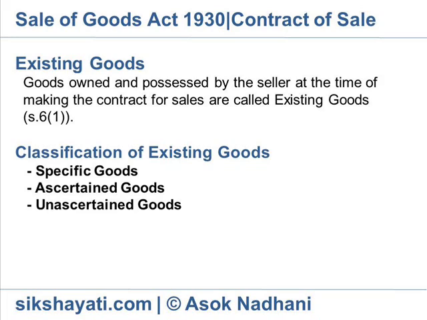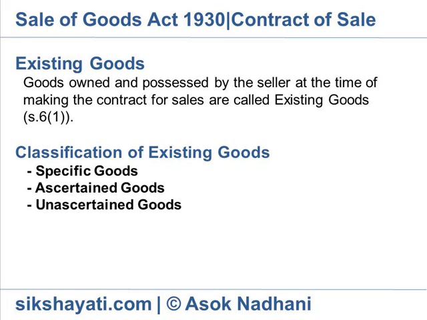Classification of existing goods. Based on the stage of identification at the time of contract, existing goods can be classified as follows. Specific goods, identified at the time of contract. Specific goods are distinctly identified from others at the time of contract of sale. In case of a contract for sale of specific goods, the seller has to deliver only the agreed upon goods and not any other goods.